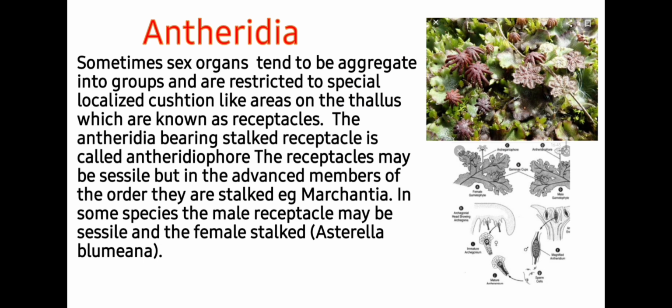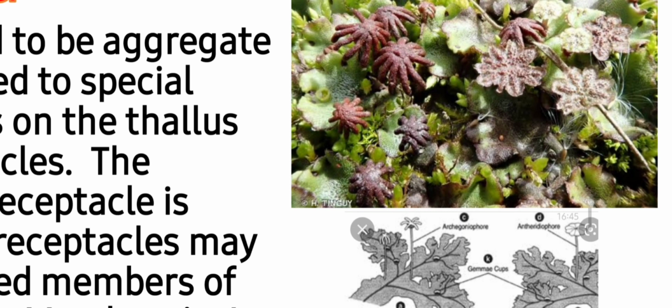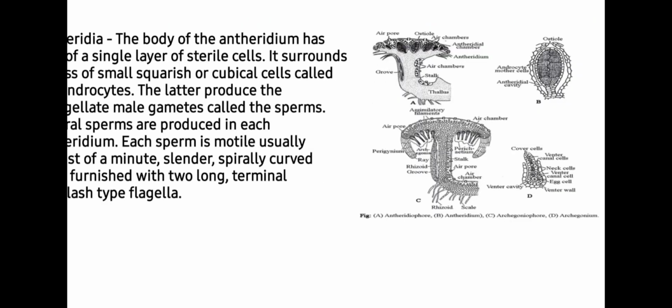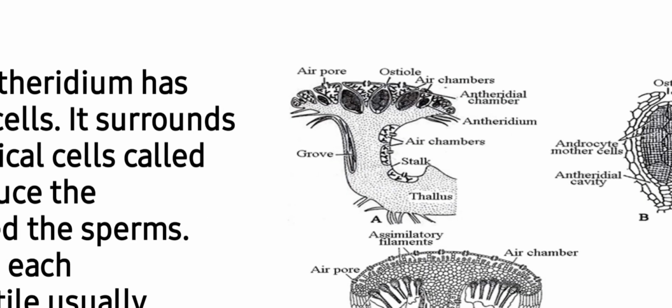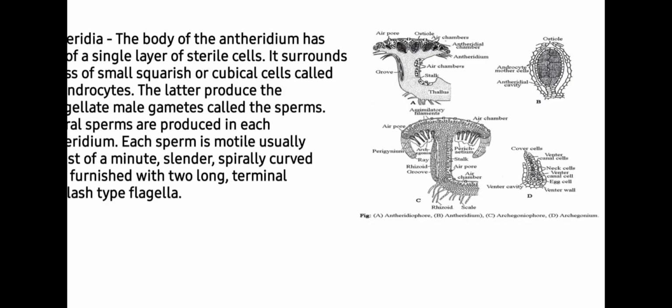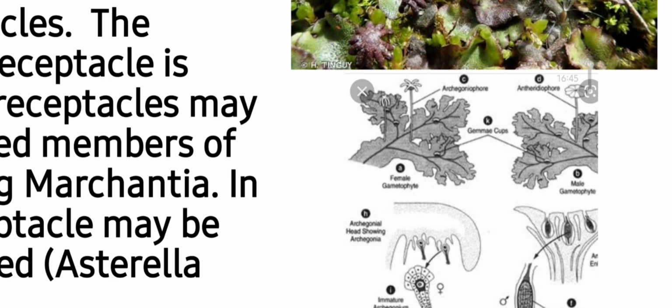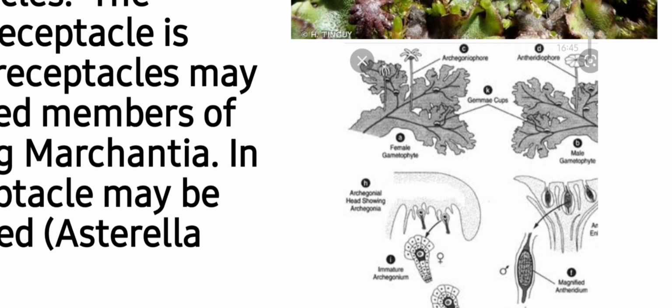Sometimes sex organs tend to aggregate into groups and are restricted to special localized cushion-like areas on the thallus which are known as receptacle, as you can see in these images. Receptacle means whole disc that bears antheridium, or you can say it is the upper broad zone bearing antheridia as well as archegonia. The antheridium bearing stalked receptacle is called antheridiophore, as you can see in these images.